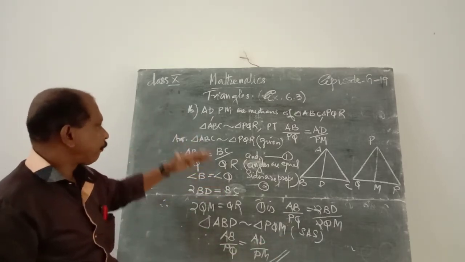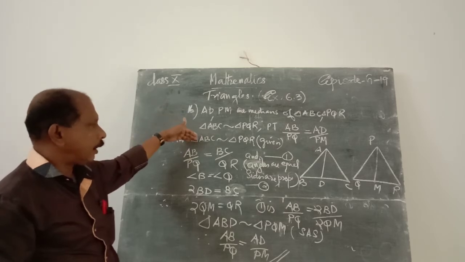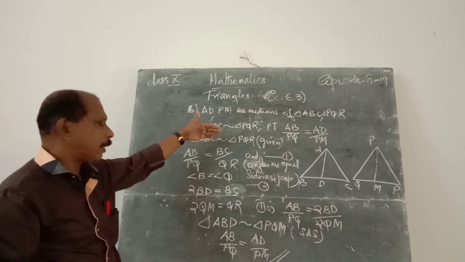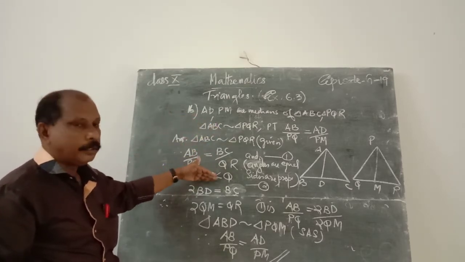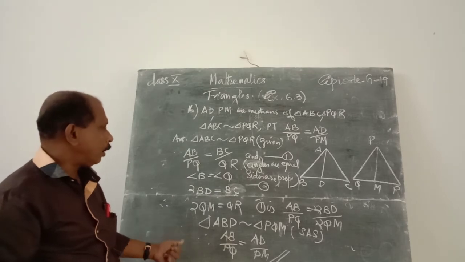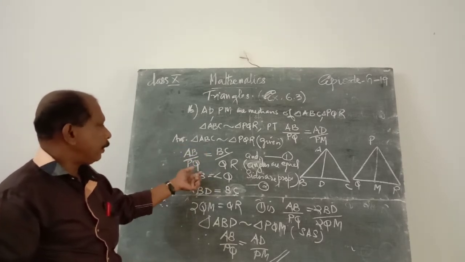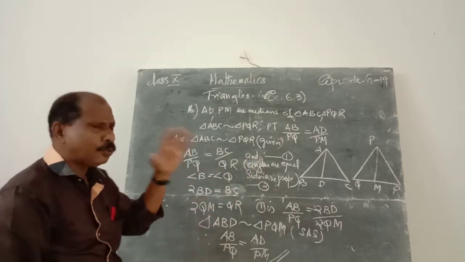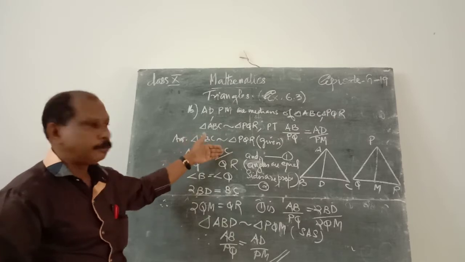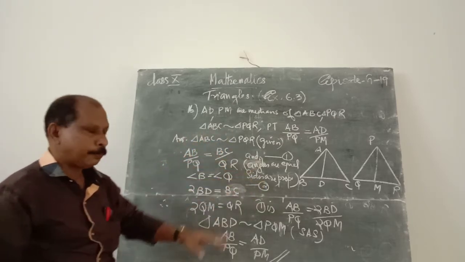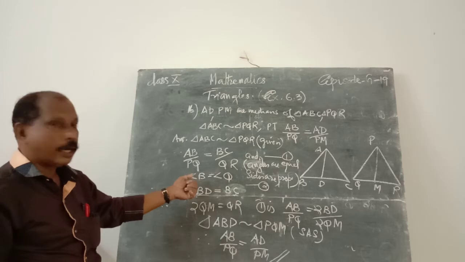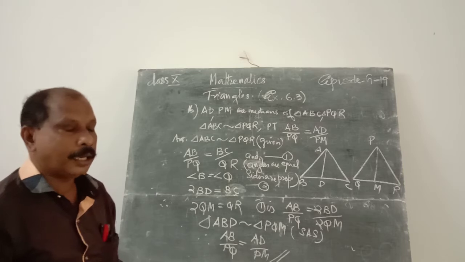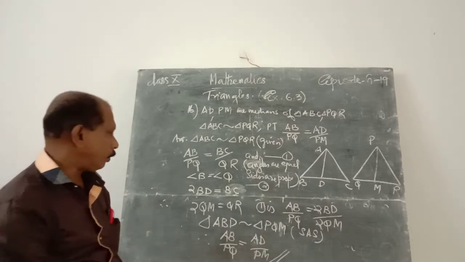That means, given that the two triangles are similar, their sides are proportional and the corresponding angles are equal. Therefore, AB by PQ is equal to BC by QR, which is also equal to AC by PR, but we consider only two ratios. AB by PQ is equal to BC by QR, that is, sides are proportional, and the included angles are angle B and angle Q. Therefore, angle B is equal to angle Q. Sides are proportional, angles are equal.